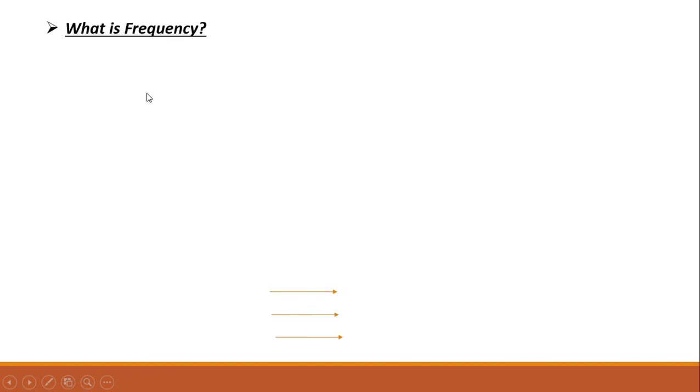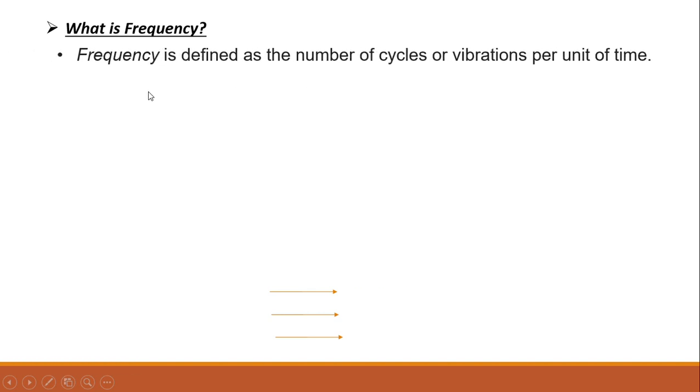Now we have to know about frequency. What is frequency? It is defined as the number of cycles or vibrations per unit of time. Here we have to consider cycles only, not vibration. So frequency is defined as the number of cycles per unit of time. And the equation F is equal to 1 by T, reciprocal of time. T stands for time, F stands for frequency. And the unit of frequency is Hertz.